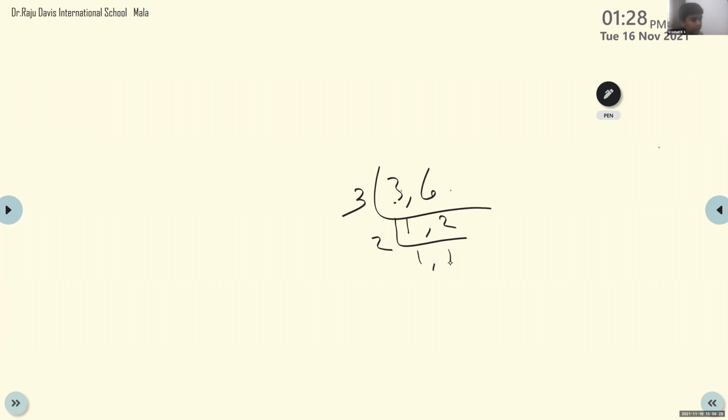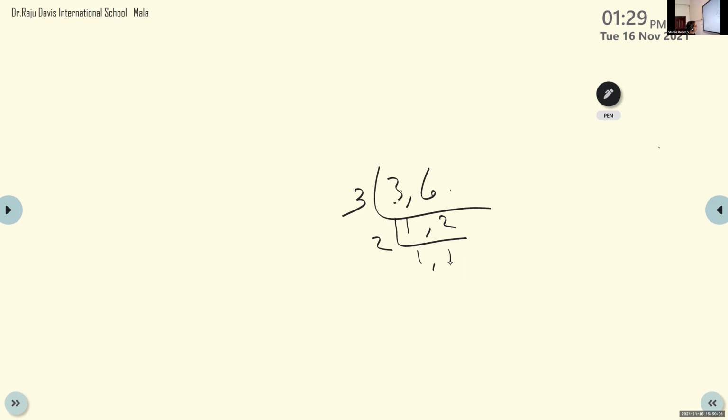Then we should identify in which multiplication table 2 is present. We can write 2 as it is because 2 is in 2's multiplication table. Then when we divide, we leave 1 alone again, and we divide 2 by 2, which is 1. So we got 1 and 1. Until we get 1 and 1.